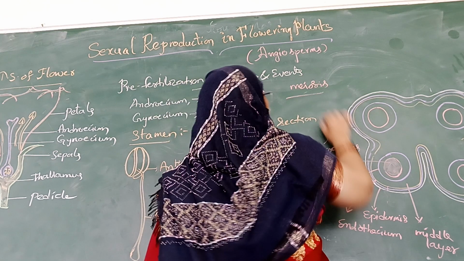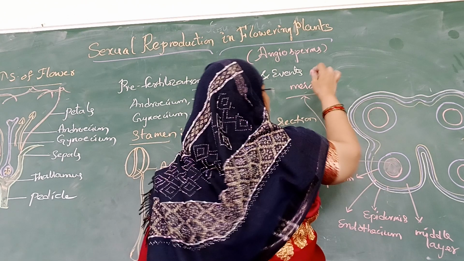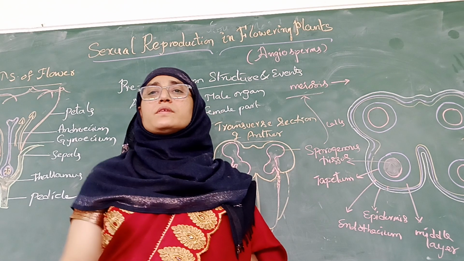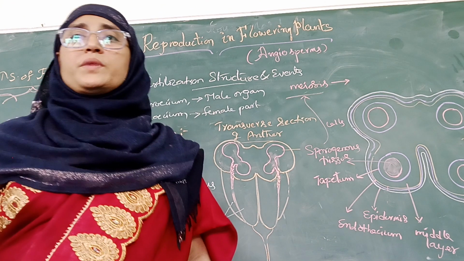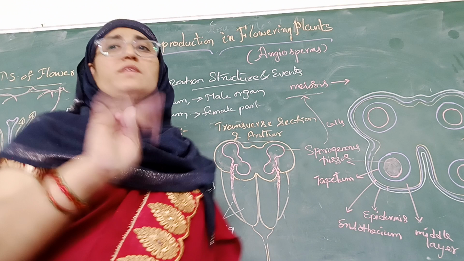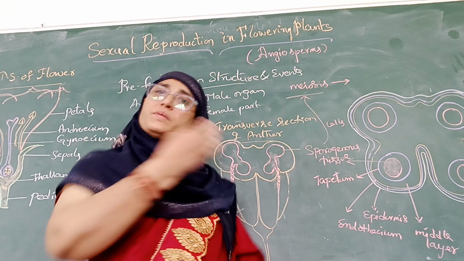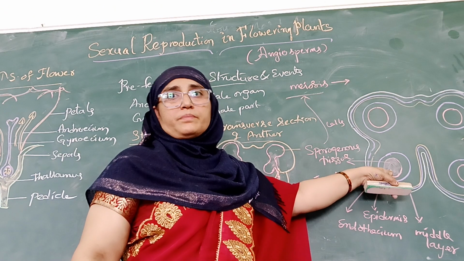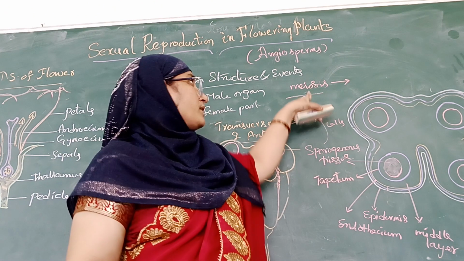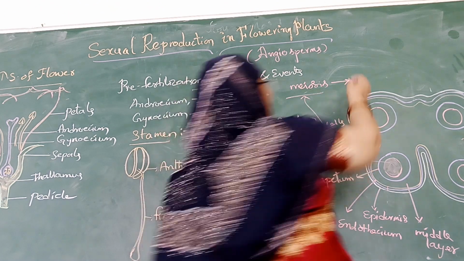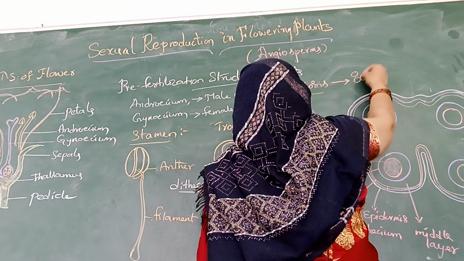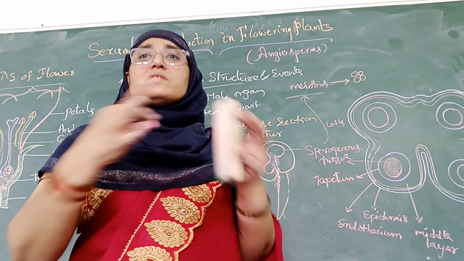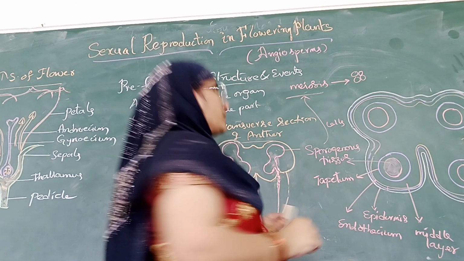The sporogenous cells undergo meiosis division. And what is the result of meiosis division? How many cells are formed at the end of meiosis cell division? We know that 4 daughter cells are formed, right? Similarly here also, every cell of the sporogenous tissue undergoes meiosis division, and it results in the formation of 4 cells. And these 4 cells, instead of being separate, are present together, appearing as a tetrad.